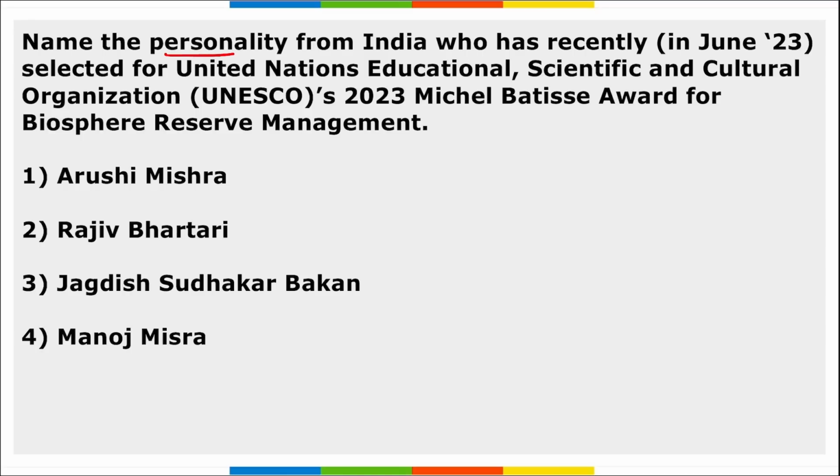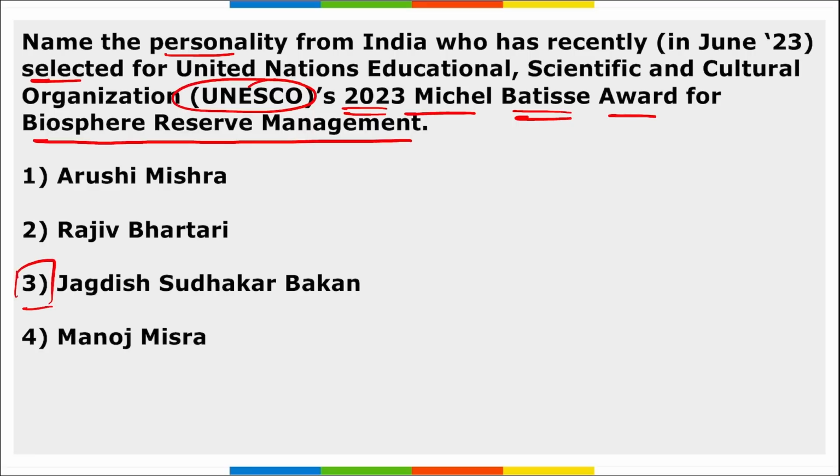Next, name the personality from India who was recently selected for UNESCO's 2023 Michael Batiste Award for Biosphere Reserve Management. Who is he? Jagdish Sudhakar Pakan, right? A wildlife warden and district forest officer of Ramanathapuram district of Tamil Nadu, and he has been selected for the UNESCO's 2023 Michael Batiste Award for Biosphere Reserve Management.